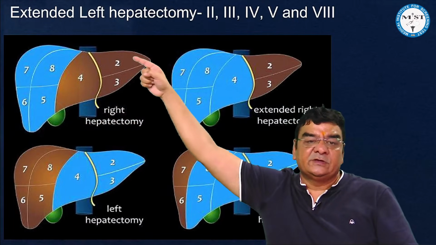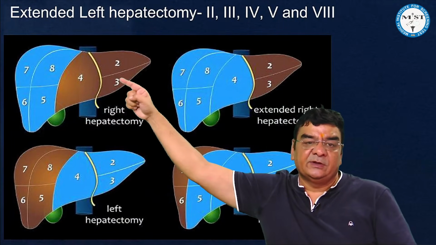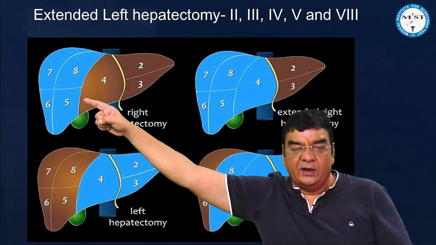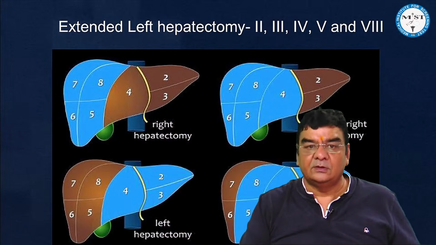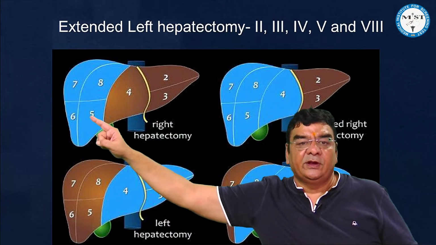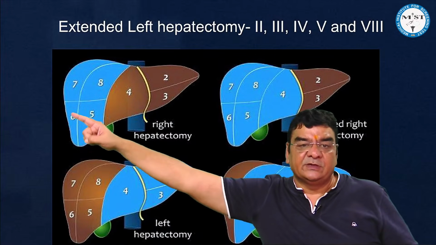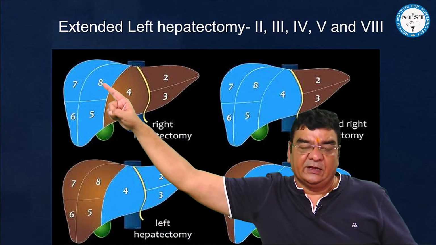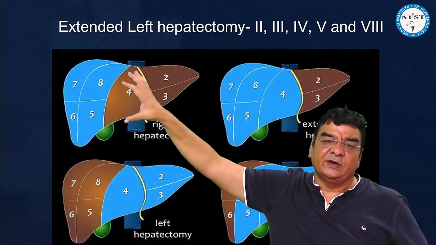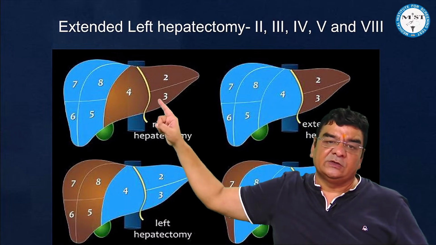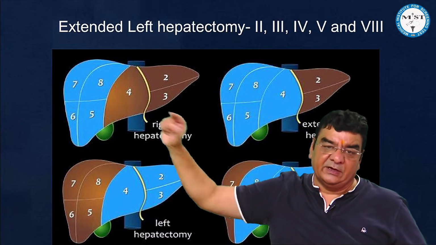Then on the left side, this is segment 2, this is segment 3, and this is segment 4. Then on the right side, this is segment 5, segment 6, segment 7, and segment 8. So when we are saying left hemihepatectomy, we are actually taking out the second, third, and fourth segments.